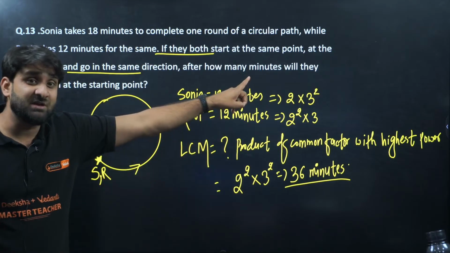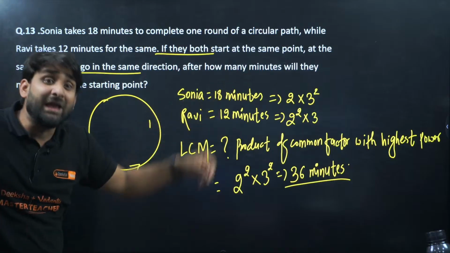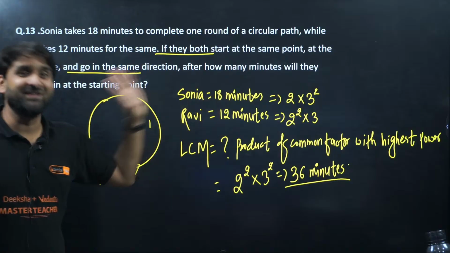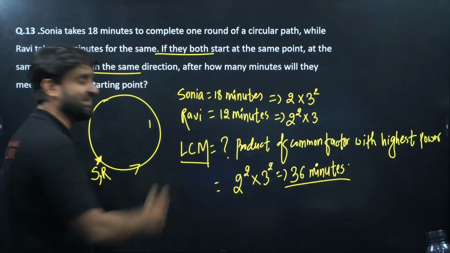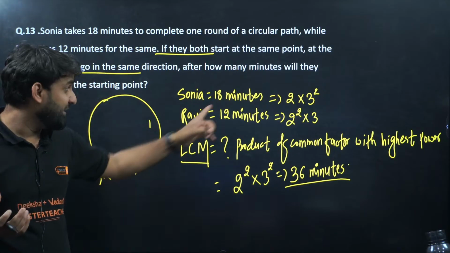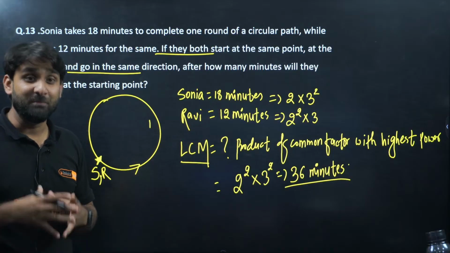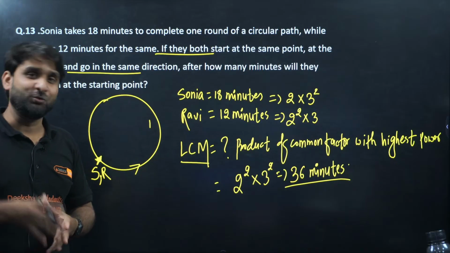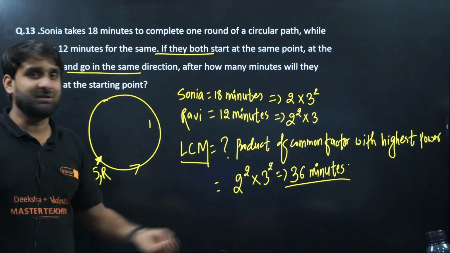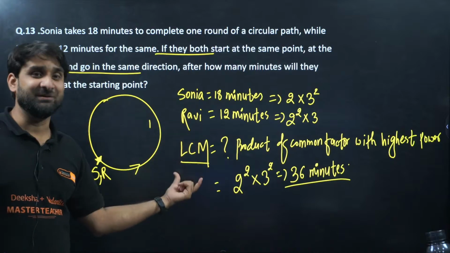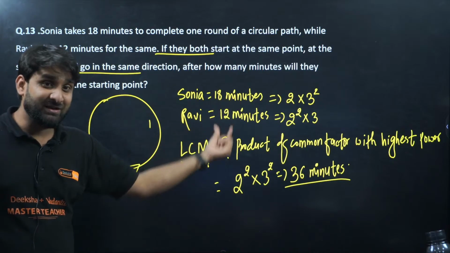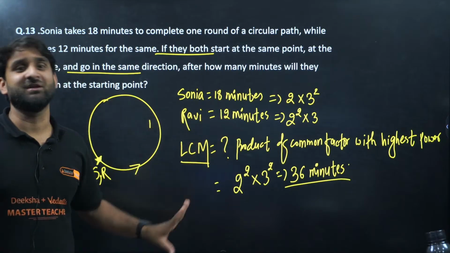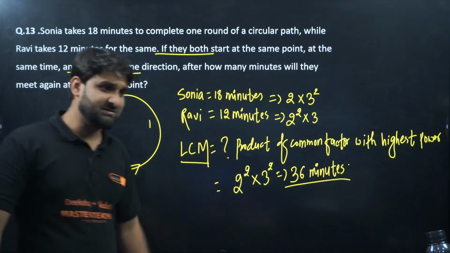So we are looking for a number greater than these 2 numbers, and this is the LCM, a common number which can be divided by both, because we want them to meet. HCF is always less than the numbers, and LCM is always greater than the numbers. Is it clear? So by getting the LCM, we can get the answer.